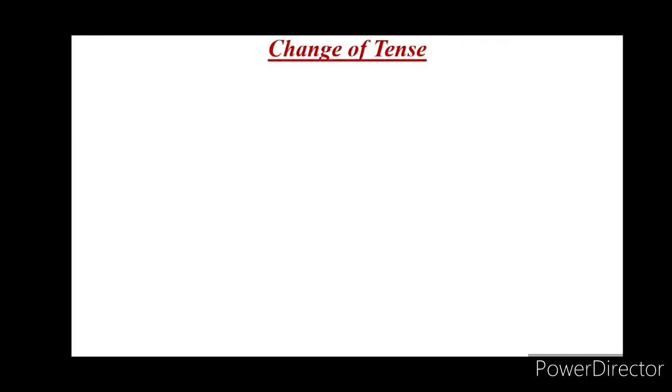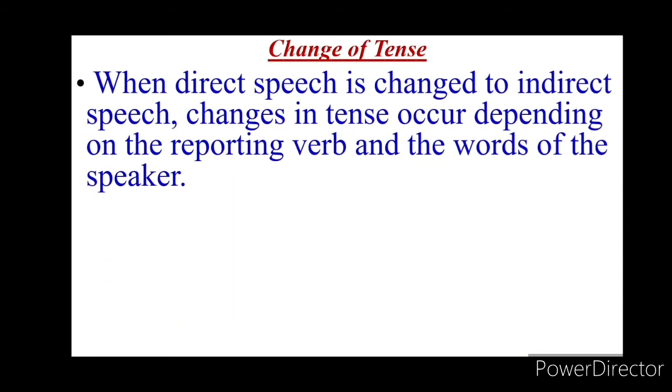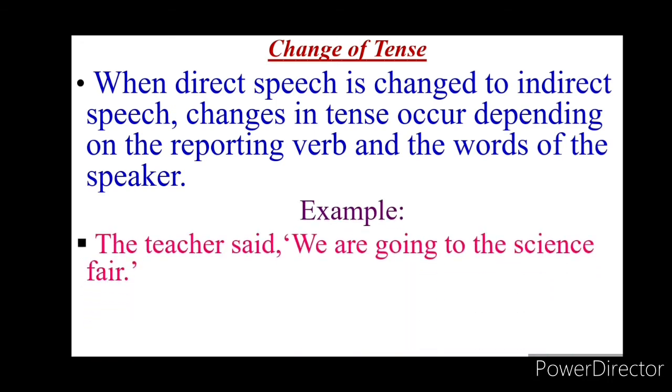Change of tense. When direct speech is changed to indirect speech, changes in tense occur depending on the reporting verb and the words of the speaker. Example, the teacher said, "We are going to the science fair."